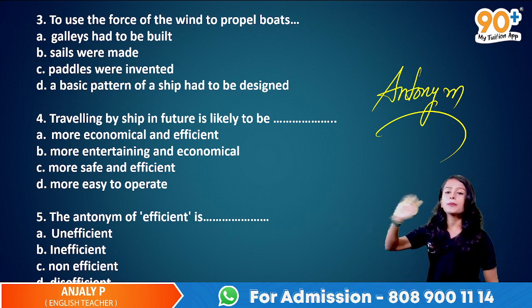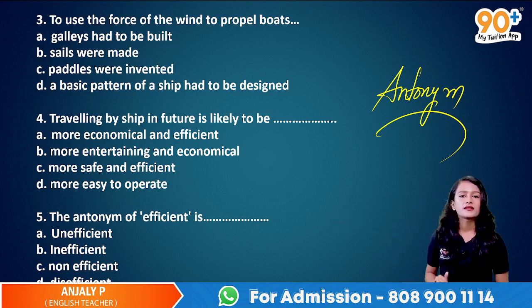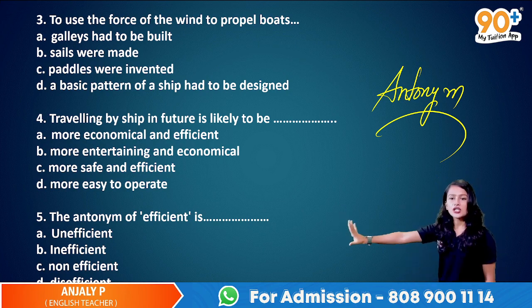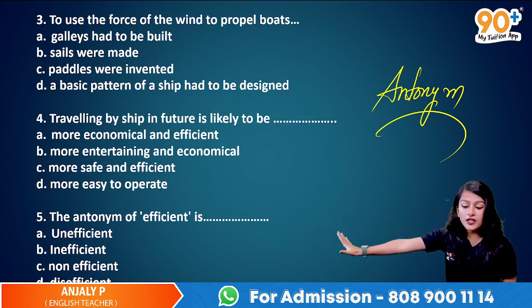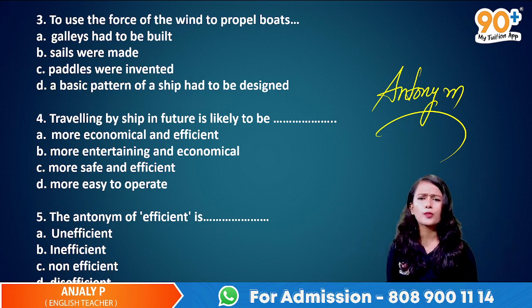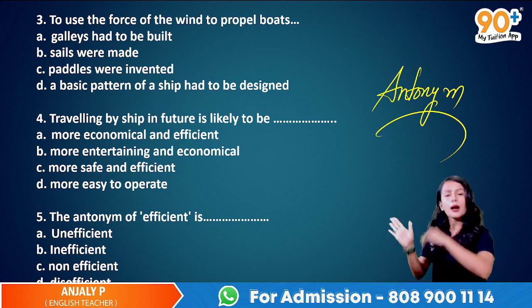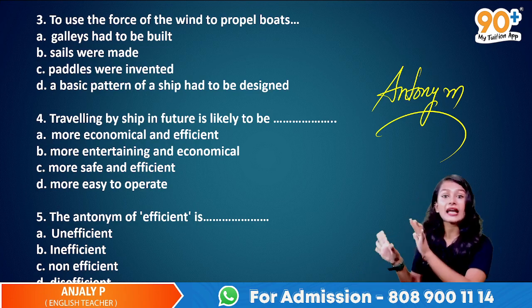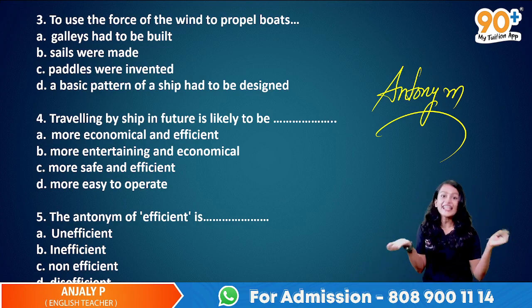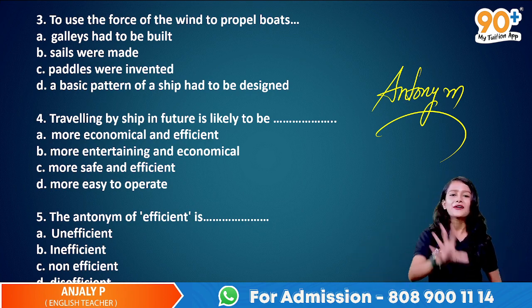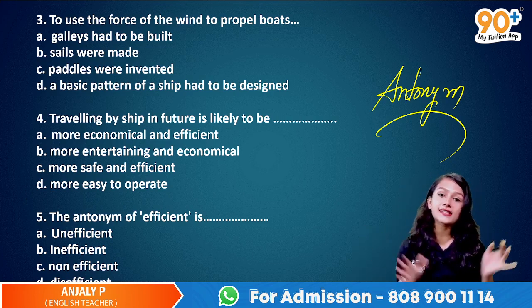Okay, so the opposite of efficient. Opposite of efficient, efficient എന്താണ്? Inefficient, non-efficient, and അവിടെയുള്ളത് disefficient ആണ്. So particularly disefficient ആവാൻ പോകുന്നില്ല, and also non-efficient ആവാൻ chance ഇല്ല. So among the two, which is the answer? Inefficient.